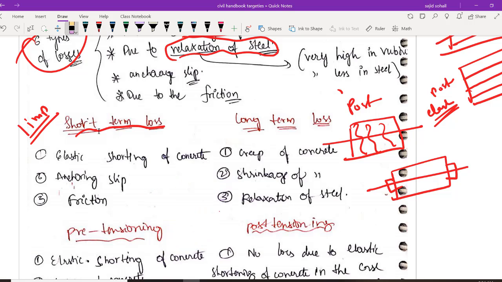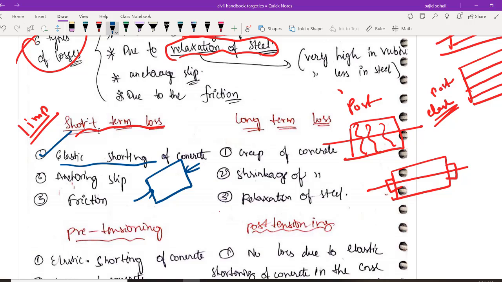So what are the short-term losses? Let us be very clear. What are the short-term losses? नाम ही कह रहा है. Whenever you are giving this pre-stress, whatever losses you are able to see immediately, we are calling them short-term losses. The first short-term loss is elastic shortening of concrete. Obviously, as soon as you are giving some compressive force to any body, it will try to shrink a bit, right? That we are calling elastic shortening of concrete.